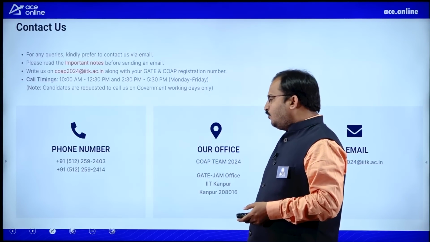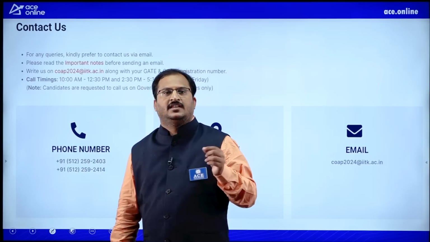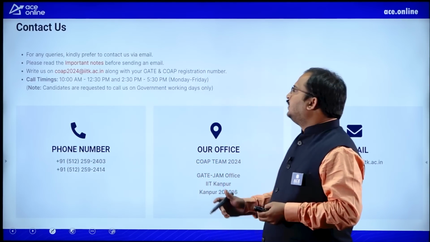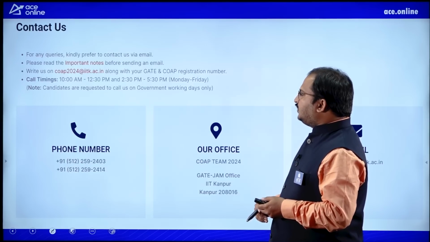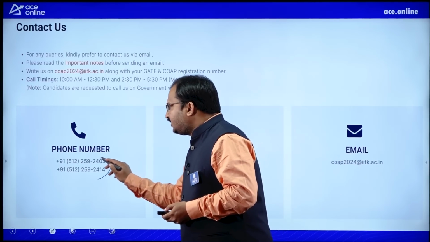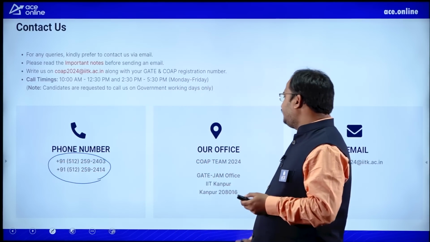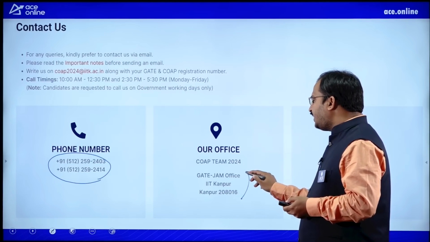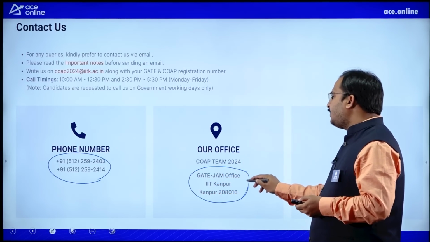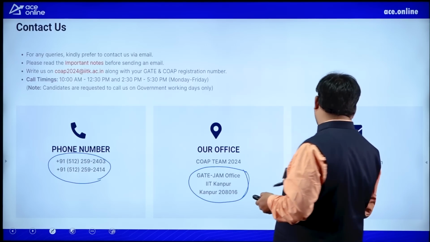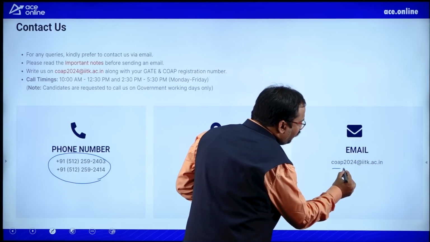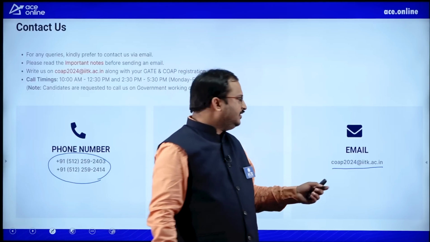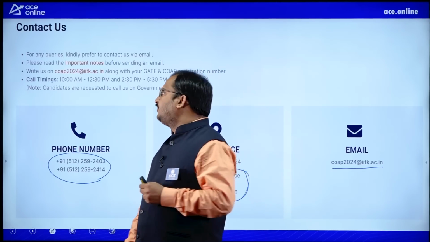And finally, the most important thing is, if you want to contact COAP 2024 Organizing Institute, here are the phone numbers, dear students. You can see the phone numbers that are there here, and the office is located at IIT Kanpur campus, Gate Jam office you have to visit. Then there is an email ID given, that is coap2024@iitk.ac.in. So this is the email ID option given, dear students.